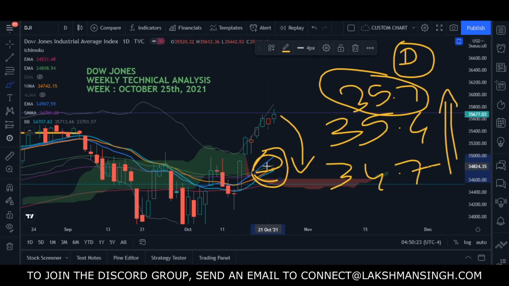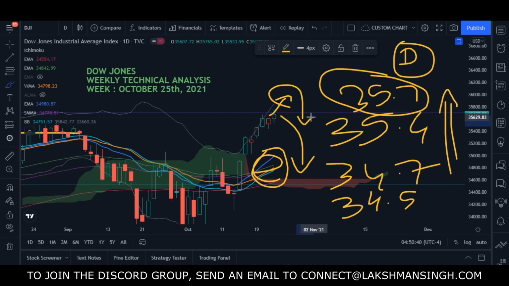will come down. In that case, it will find support here on the moving average around 34,800, and then the Ichimoku, and then finally there is this very heavy support at 34,500. Initially it may try to move up, and then it may try to come down. Once it comes down, these moving averages will meet it somewhere around 35,400, and then it will take a rebound. So this is how exactly it is expected to work.